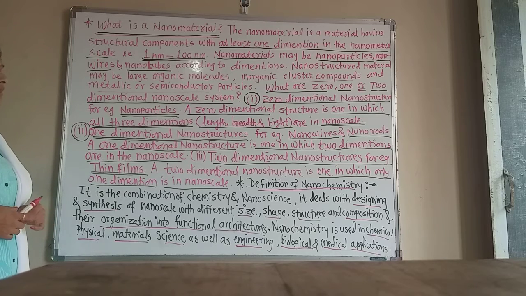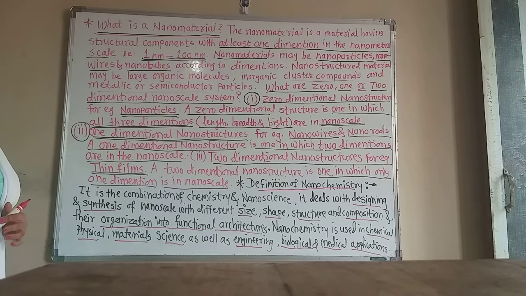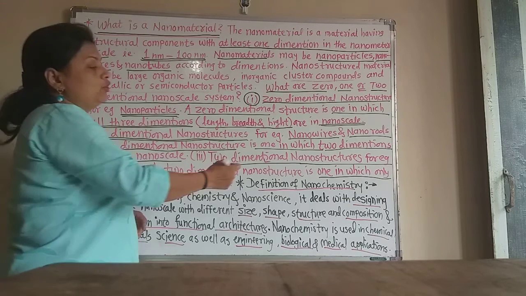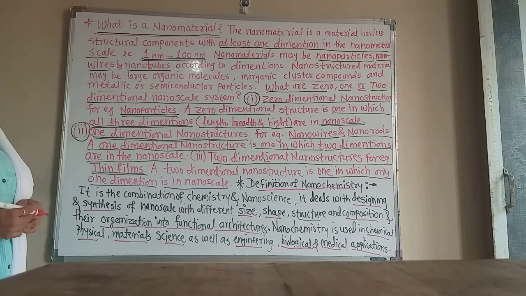Now, the second one is the 1 dimensional nanostructures. Which are the 1 dimensional nanostructures? For example, nanowires and nanotubes. How do we define a 1 dimensional nanostructure?